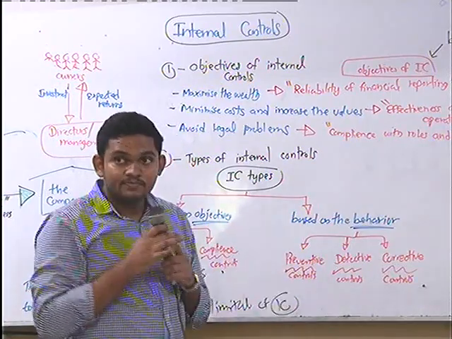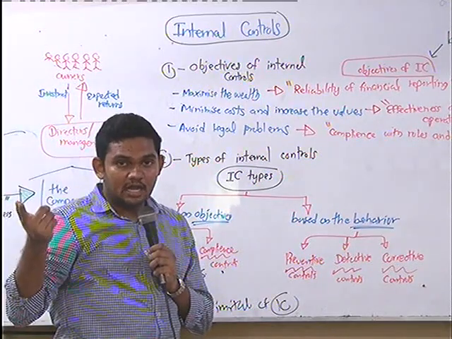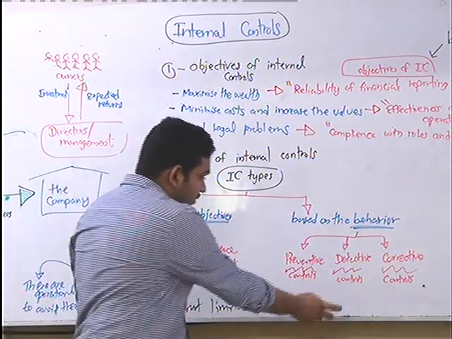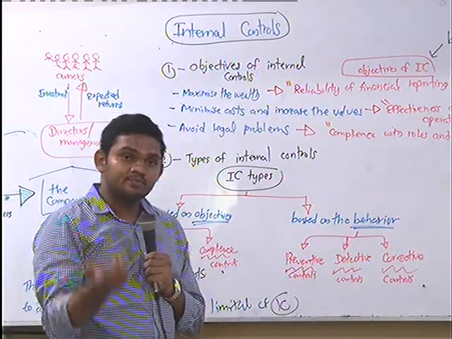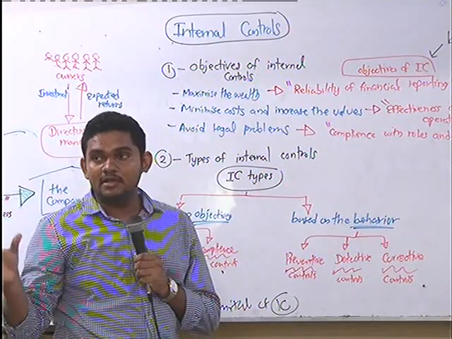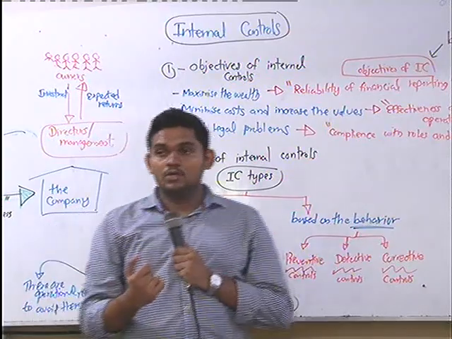Prevent is what? Standing at the doorstep and checking the card, right? Detective control means let you come in, let you have a seat, and then checking. That's to detect, to catch, like police, right?